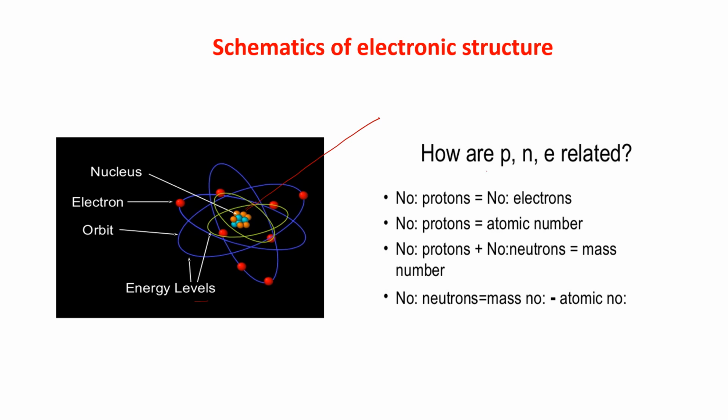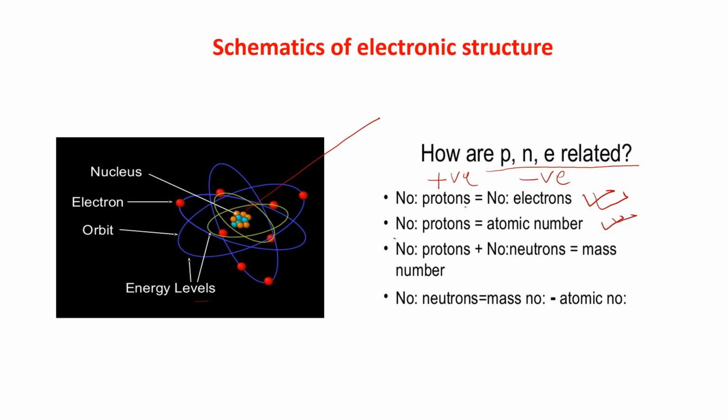Now how are proton, neutron and electron related? The number of protons is equal to the number of electrons in an atom. However many protons there are, that many electrons are also there. That means however many positive charges there are, the same number of negative charges are there. The number of protons is equal to the atomic number.